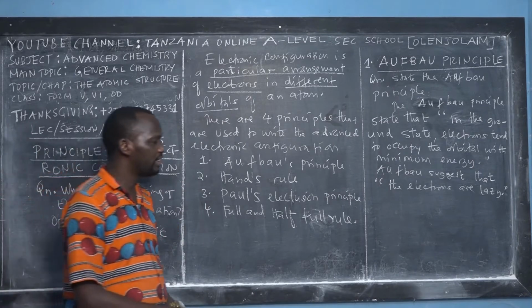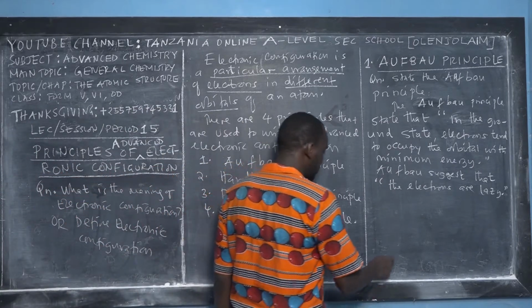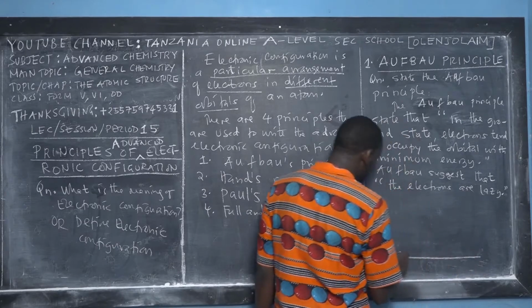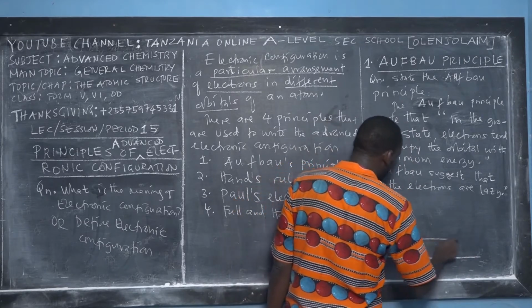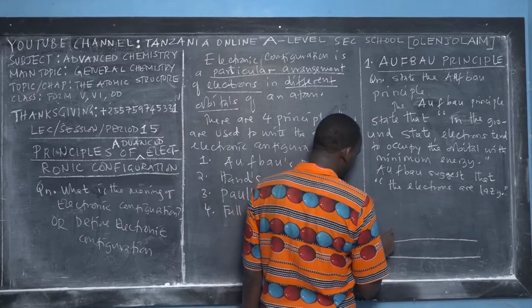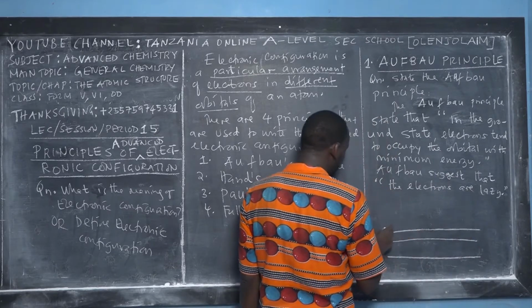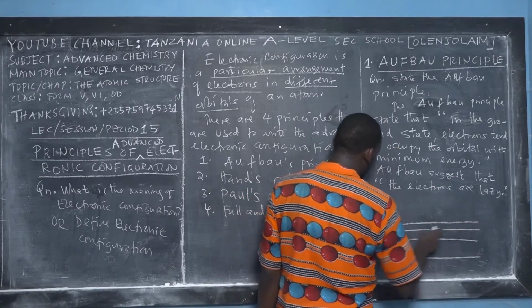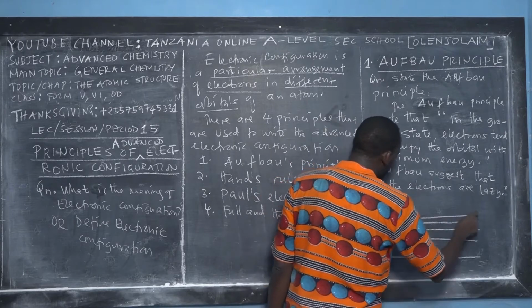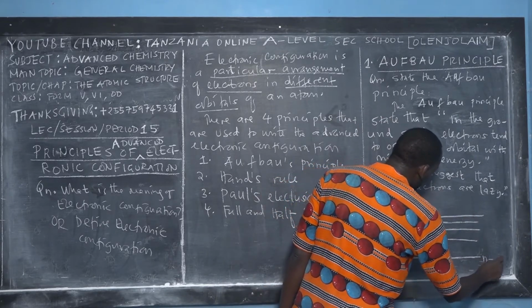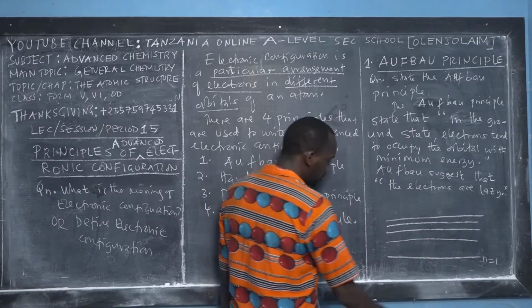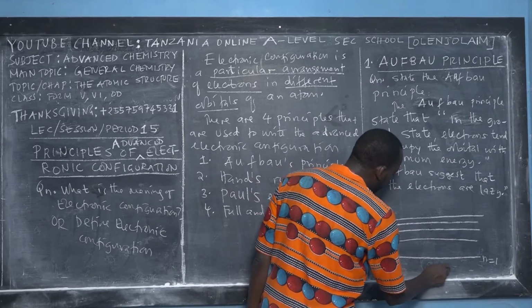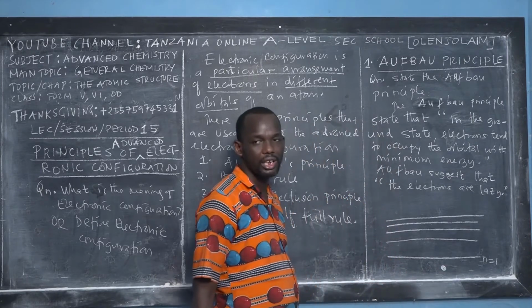When we speak about the ground state, I want to clarify: remember the hydrogen spectrum, where we had the ground state and some other higher energy levels. When n is equal to 1, we call it the ground state, because this energy level is near the nucleus of an atom.